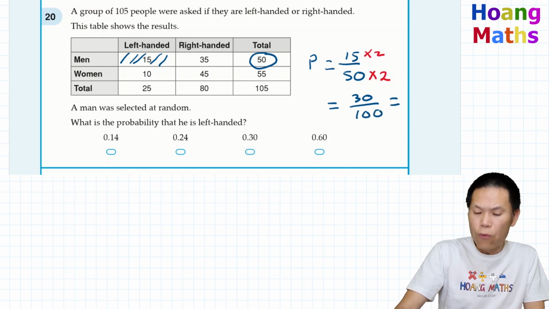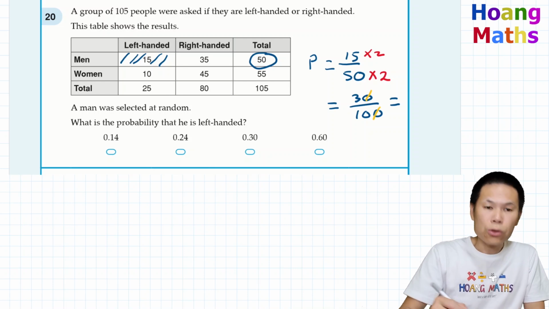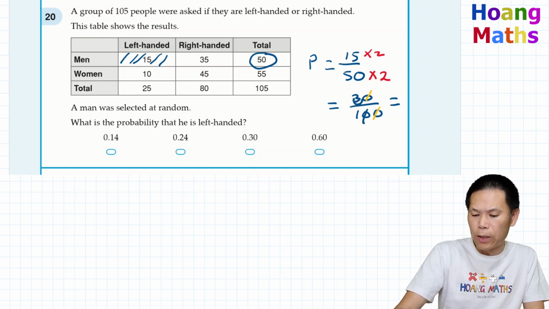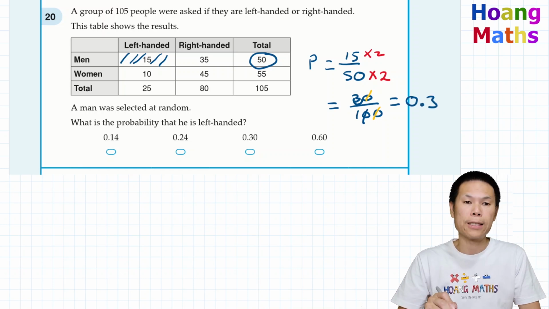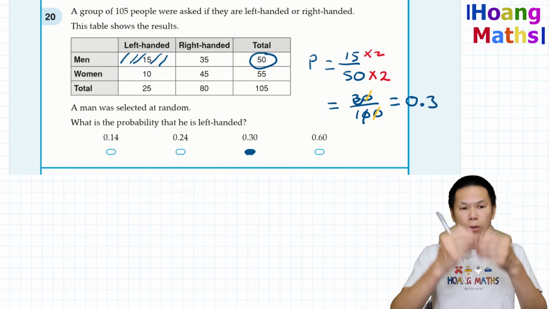So 30 over 100. We can just cancel this 0 out, so 3 over 10. No decimal point means it is right at the back here, so we move 1 place. So that is 0.3. That's the answer. So therefore the answer is this one here. There you go.